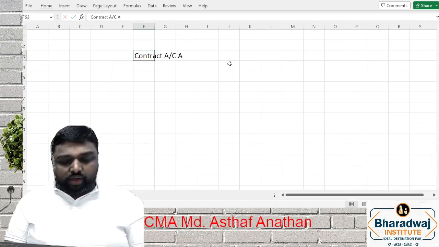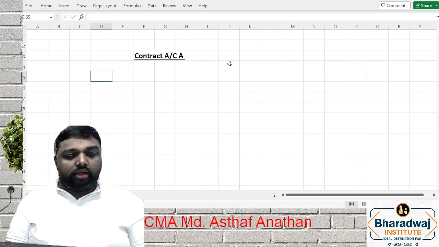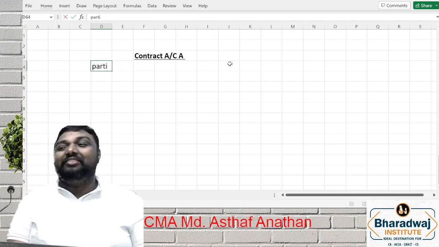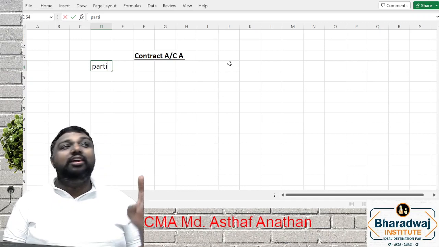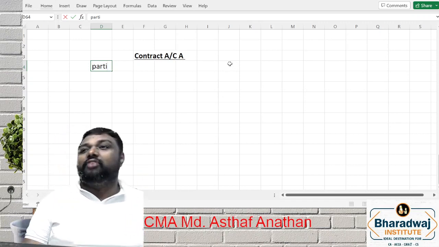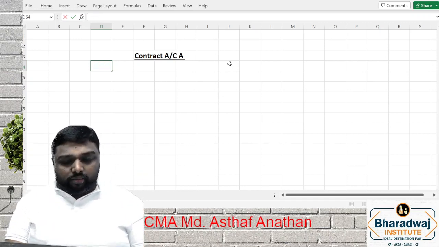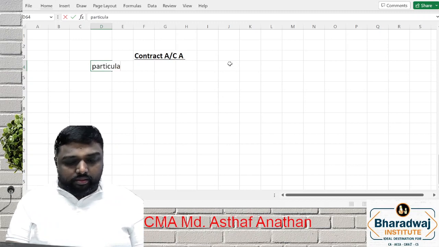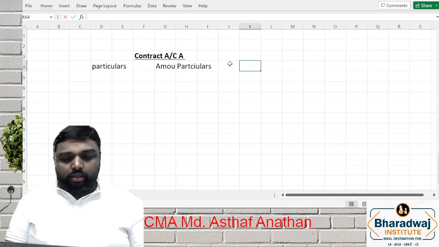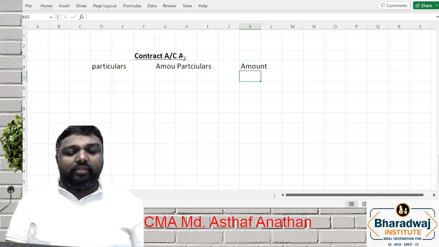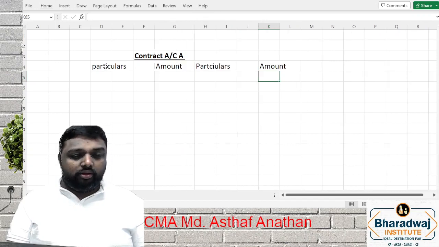We will discuss contract account A. I have told you it is an account, so it will be in the form of a T form. One column will have date and amount, and the other will also have date and amount. That is one debit column and another one credit column.